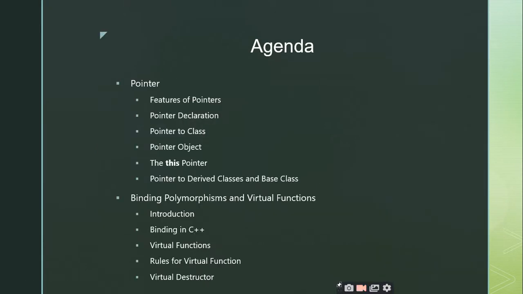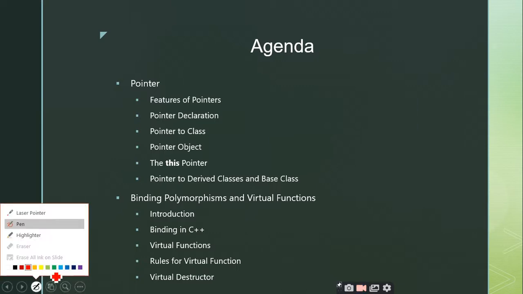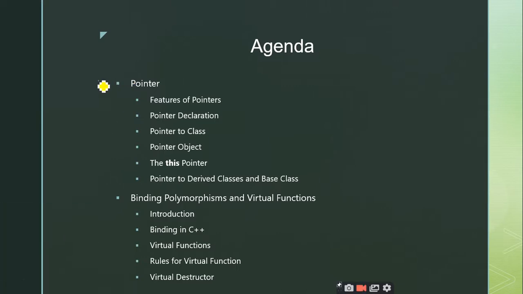This is the agenda for this particular unit, what I have prepared and what I am going to discuss. As I told, it consists of two major parts. One is the pointer and the second one is the binding, right? So in the pointer session we will see what a pointer is and what are the features of pointers, how to declare a pointer, what is a pointer to a class, and what is a pointer object.